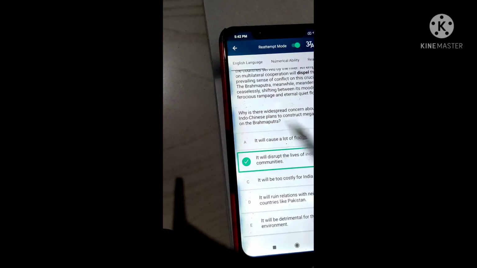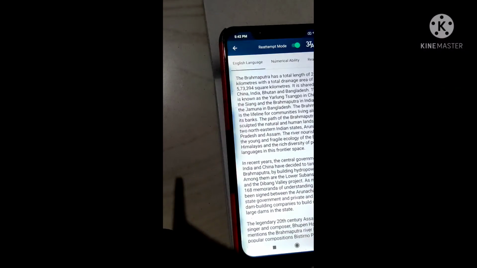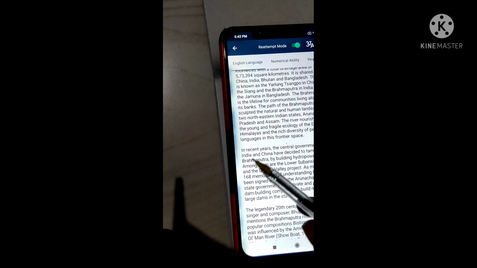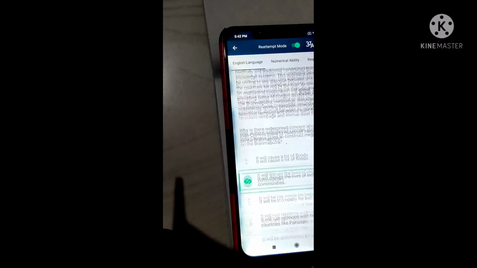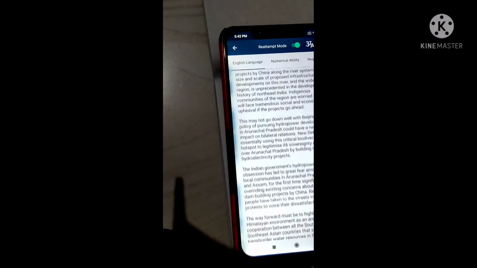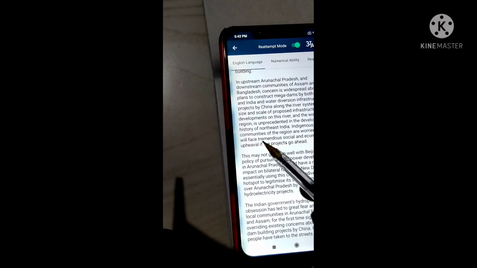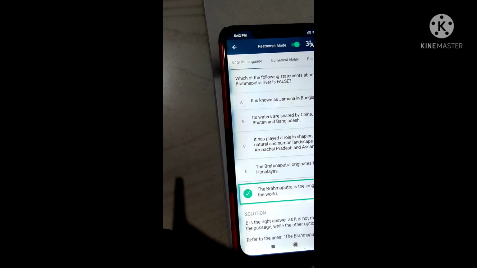That was, why is there widespread concern about Indo-Chinese plans to construct megadams on the Brahmaputra? So India and China decided on building hydropower projects, as many as 160, signed in Arunachal Pradesh. So here the option in this question was disrupt the lives of indigenous communities, because we read it in the stanza about the indigenous communities of the region. And next we go to the next question, which one is false.